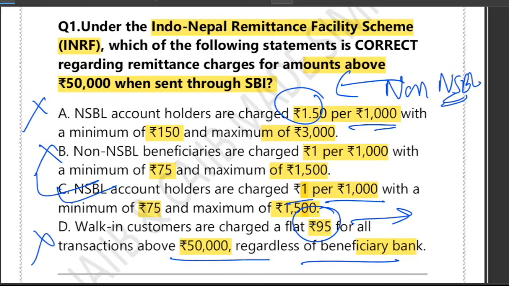Please understand, NSBL account holders are charged 1 rupee per 1000 rupees with a minimum of 75 and a maximum of 1500 for remittance above 50,000. So let me give you a trick to remember. The golden rule trick is like this.